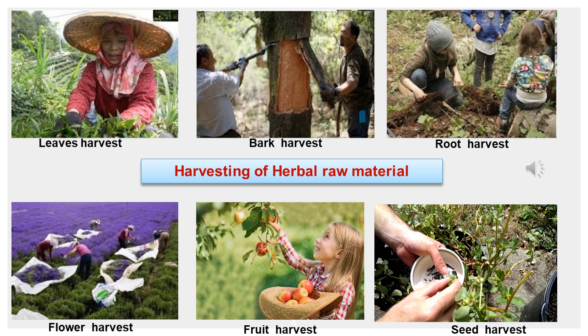Leaves are mostly collected by the hand picking method by skilled laborers. Fully mature leaves will be collected. Next, the bark portion: you can see they were cutting the stem region and the bark was peeled off or stripped off from the whole plant. It is not an uprooting method. This may be a capsizing method also. They were cutting only part of the stem, and that bark has been harvested.